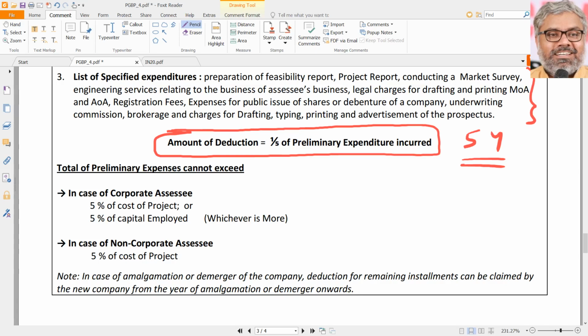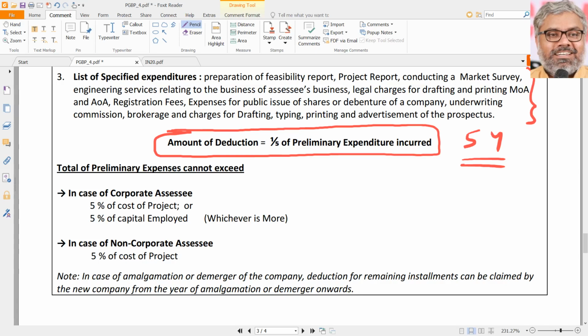So in 1 year, because we are going to calculate only for 1 year, if at all there is a preliminary expenditure debited to the P&L of 1 lakh rupees, we cannot say that 1 lakh is entirely allowed as deduction as per the Income Tax Act. As per accounts it can be written off actually, no problem. No bar is there on that. But the Income Tax Act says no, you cannot write off entire preliminary expenses in one shot. You do it installment wise, year after year. How many years? 5 years you do it.